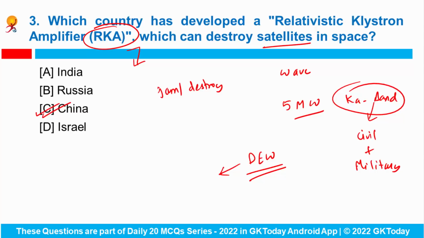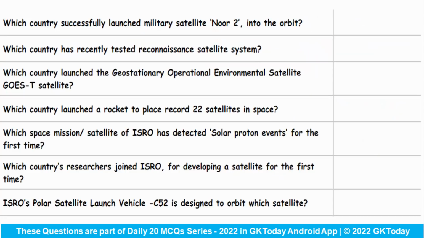Fine. Now in the next slide we will see some of the important questions regarding important satellites that were in news. First is, which country successfully launched military satellite Noor-2 into the orbit? Do remember, it is not Noori because it is a different thing. Noor-2 is a satellite from Iran. Can you tell me Noori belongs to which country?